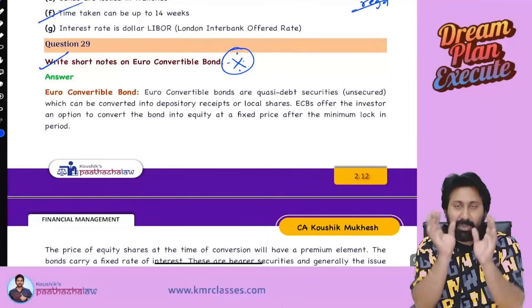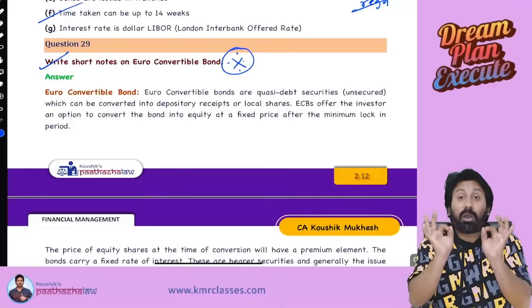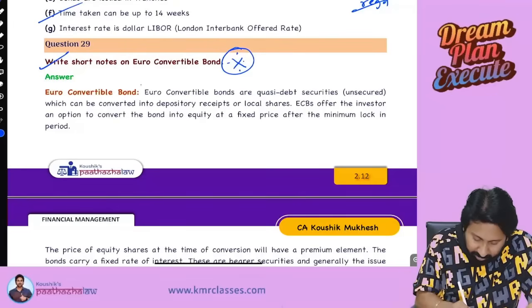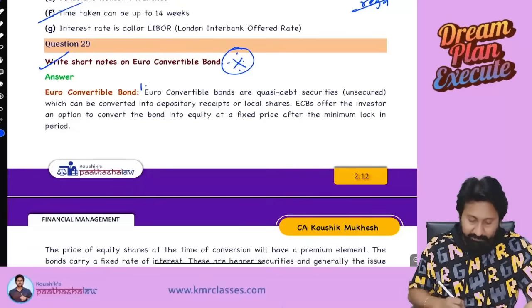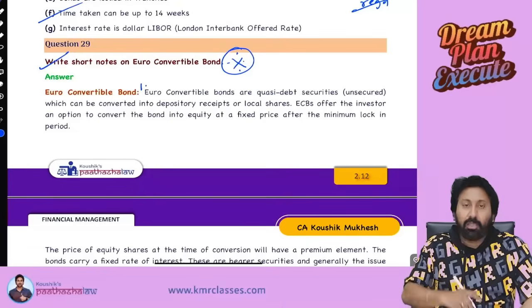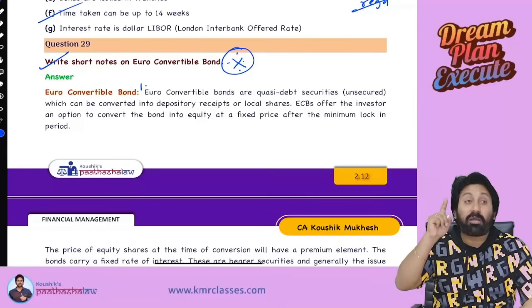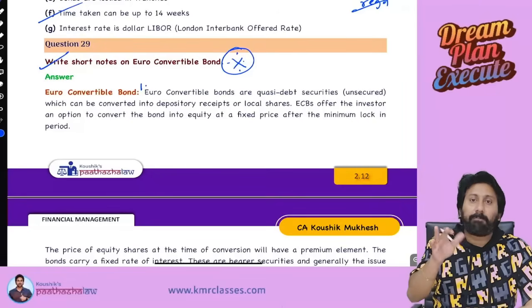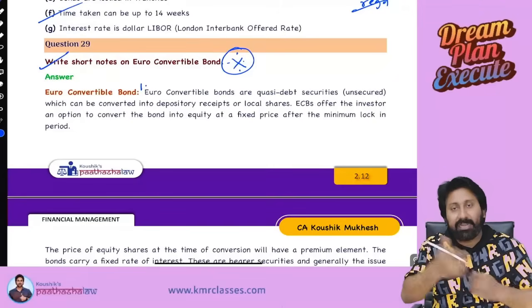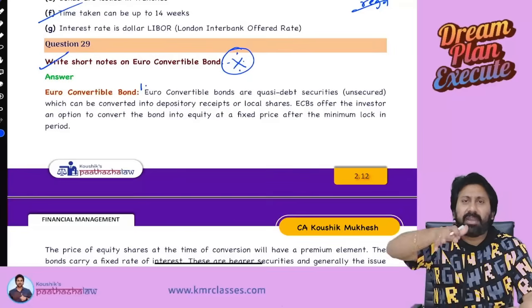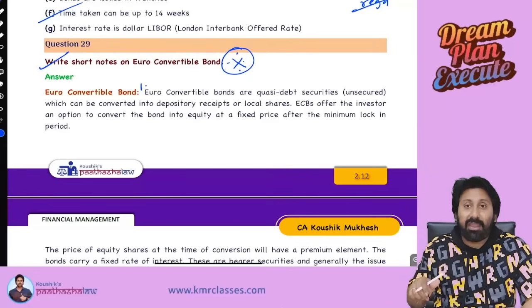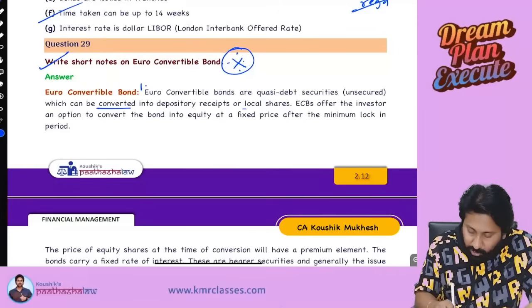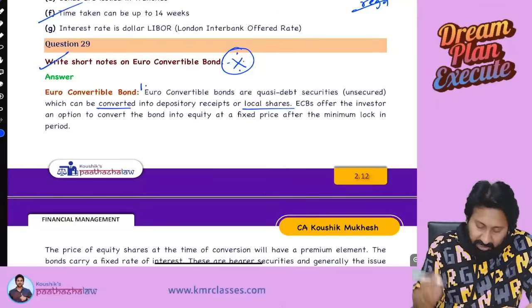This is called a quasi debt instrument. I am writing points here. Point 1: Euro convertible bonds are quasi debt instruments or quasi debt securities. Quasi means not completely, semi. It's not completely debt. It's not completely equity. It's a semi debt equity type because it's convertible to shares, which can be converted into shares. This is point 1 you have to write.